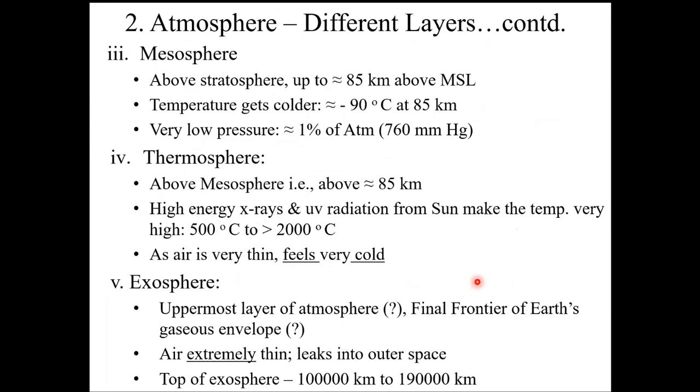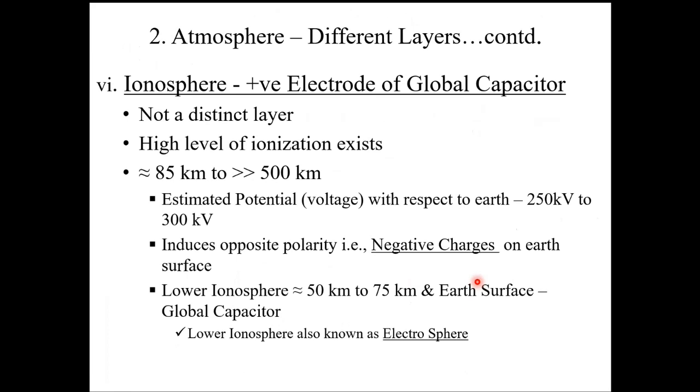But of interest to us, from the lightning point of view, is what we call the ionosphere. This ionosphere is a very important parameter in the phenomena of lightning, particularly the lower ionosphere, about which I will be mentioning just a little later. The ionosphere happens to be what we call the positive electrode of the global capacitor. We will be talking about the global capacitor in some more detail a little later. The ionosphere is not a distinct layer by itself. It's a mixture of a few other layers. It extends from approximately 85 kilometers above Earth to approximately 500 kilometers above Earth.